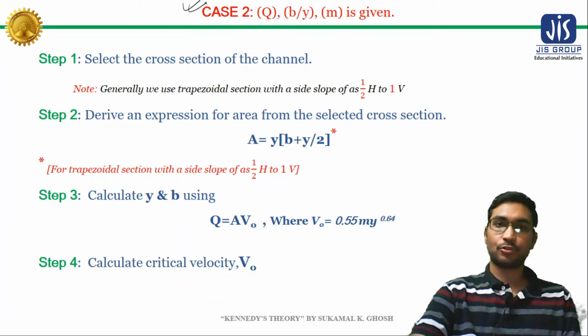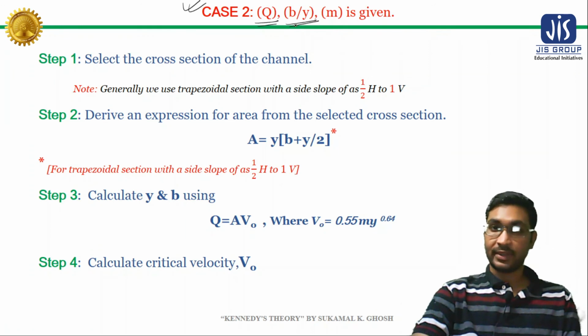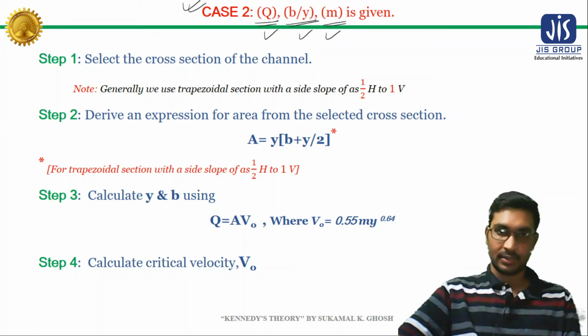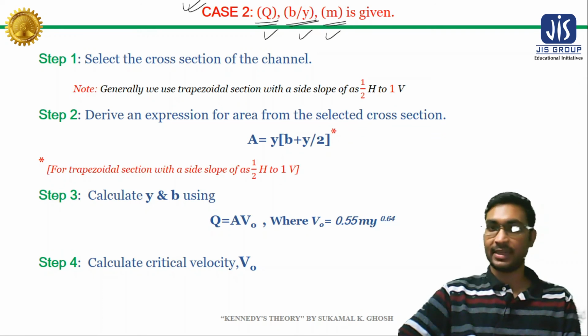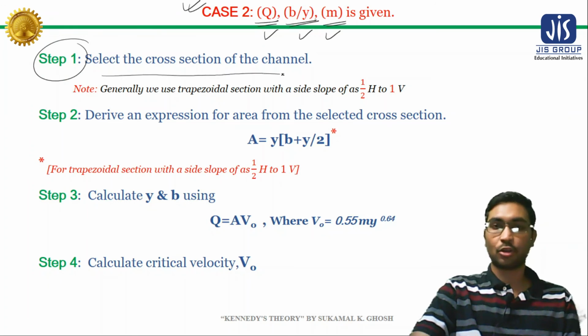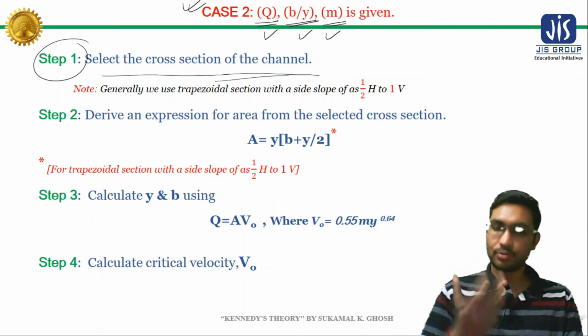Now in our case 2, we are given the value of Q, that is discharge, the value of the bottom width to depth ratio, and the value of CVR, meaning the critical velocity ratio. If we are given these 3 parameters, then we need to perform the following steps to design a channel based on Kennedy's silt theory. Our first step will be to select the cross section, or assume a cross section.